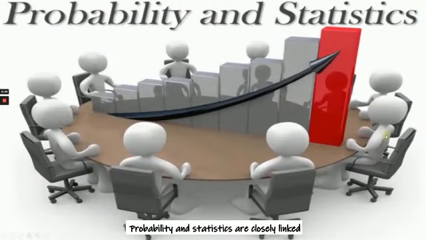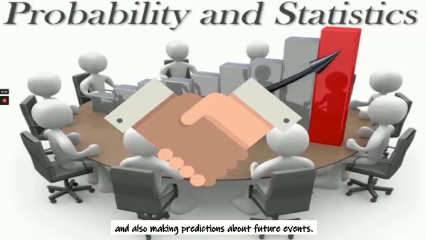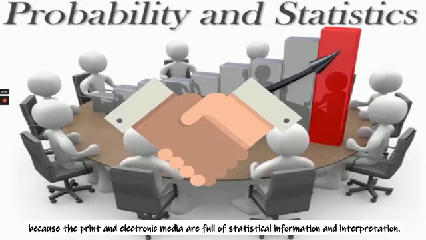Probability and statistics are closely linked because statistical data are frequently analyzed to see whether conclusions can be made correctly about a particular phenomenon and also to make predictions about future events. It is very essential for us to understand probability and statistics in this modern world because the print and electronic media are full of statistical information and interpretation.